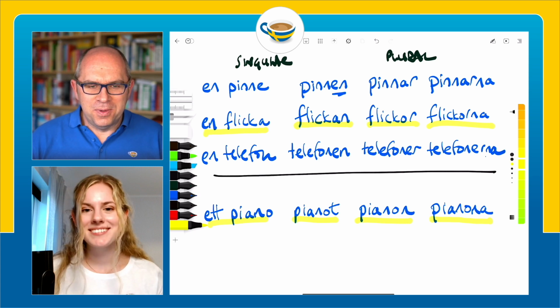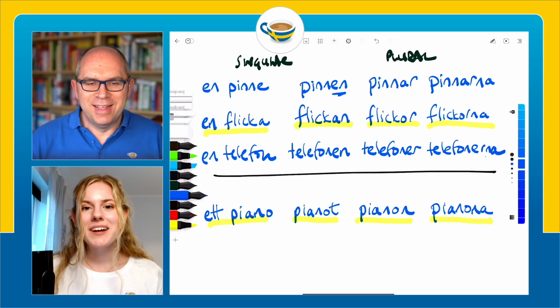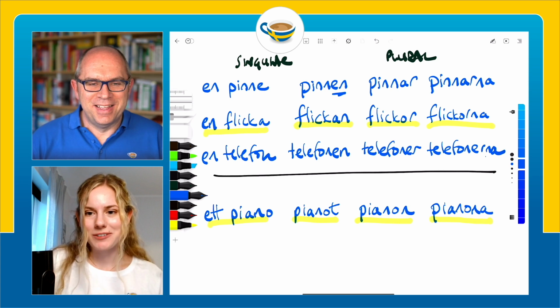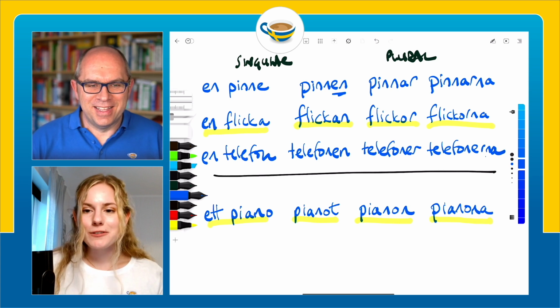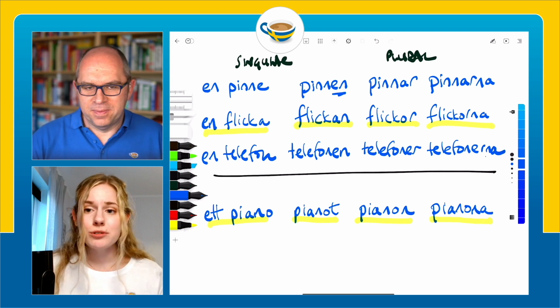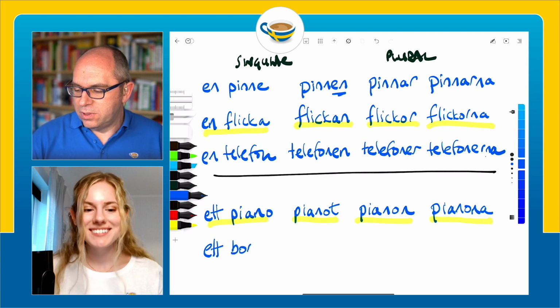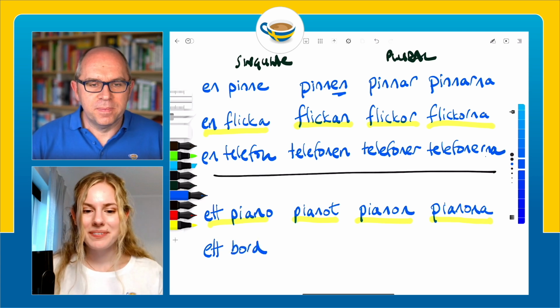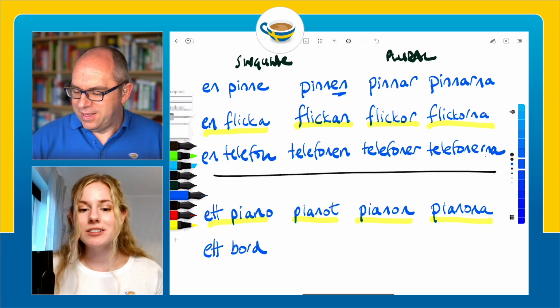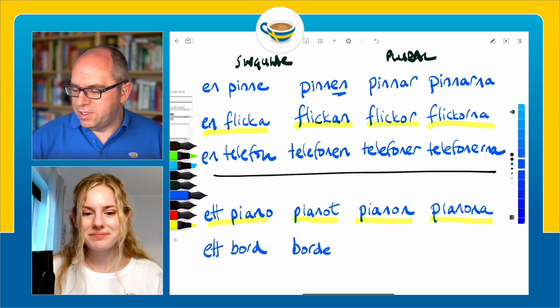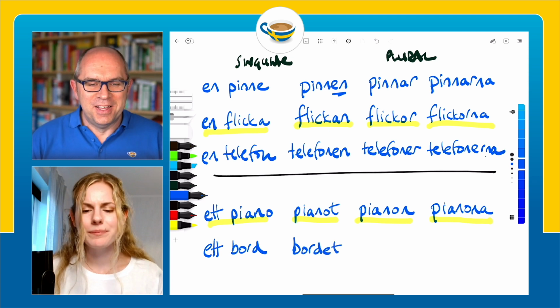Jättebra. Okay, now do we have one more category? We have one more category, and this is the last one. This is also for et-words. So we can take ett bord as an example of this type of word. Like a table. Ett bord. And to make it definite, again, we just move the ET to the end. So it becomes bordet. But we just move one of those T's. We don't need both of them.